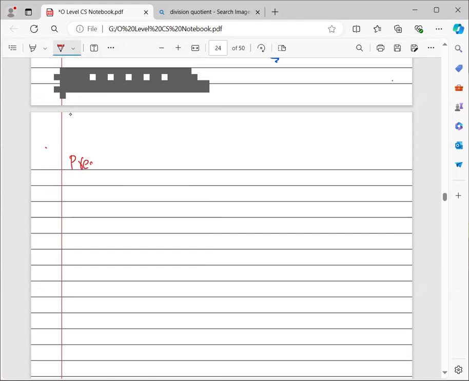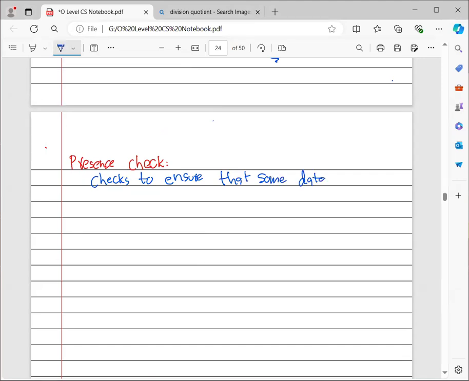So in your presence check, what you do is that you check to ensure that some data has been entered and the value has not been left blank.